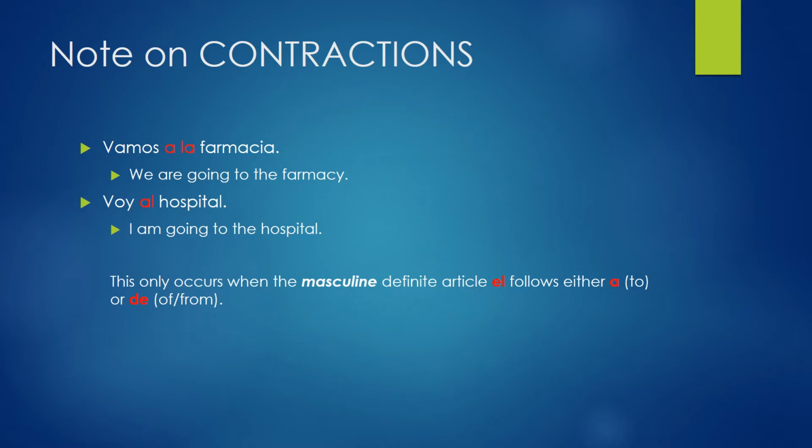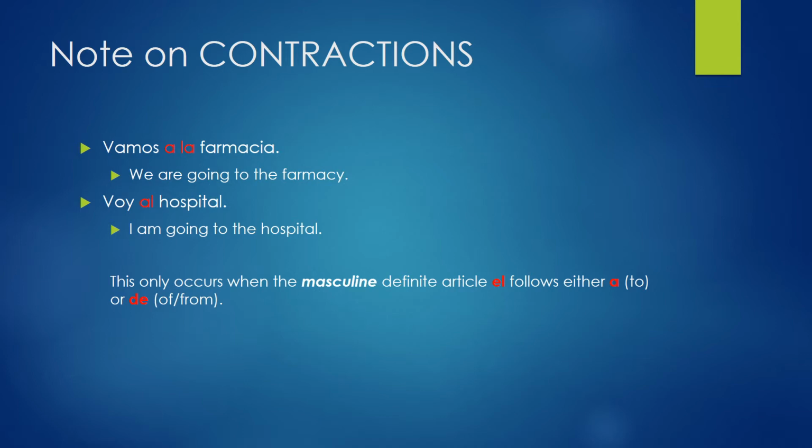Now you might have noticed that in the example where we said voy al hospital, we have a new word, the word al, A-L. So in Spanish, we have two contractions to learn, only two. One of those is al.